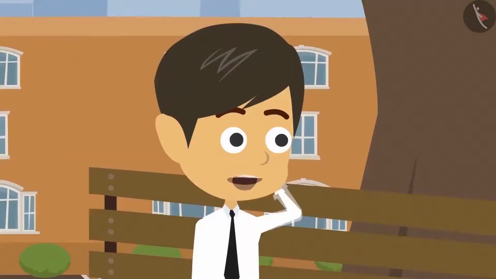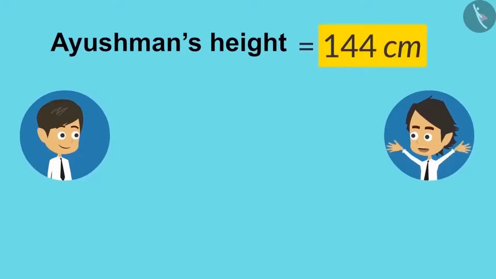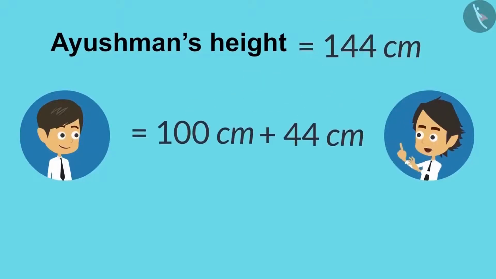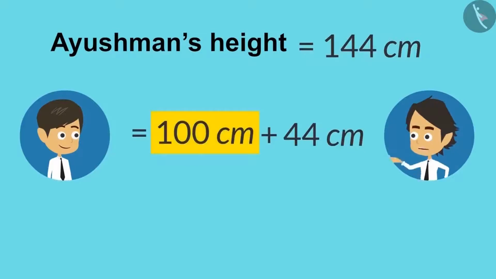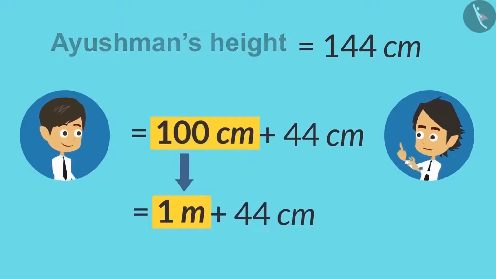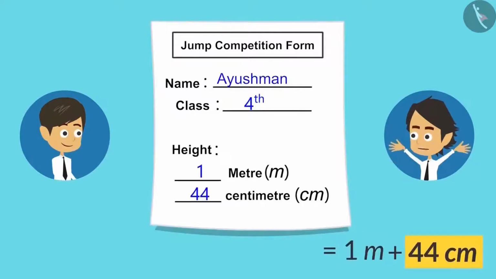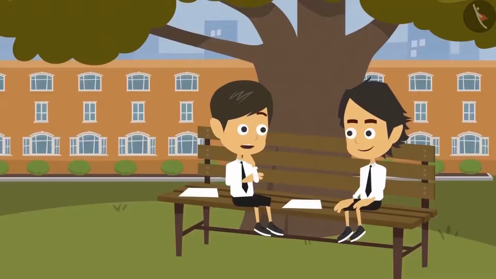I still do not understand. Can you show me? See, my height is 144 centimeters. Now let's write it like this: 100 centimeters plus 44 centimeters. Oh, now I understand. 100 centimeters equal 1 meter. So we can write 100 centimeters as 1 meter. Yes, and now I can write in the form 1 meter 44 centimeters. Now I can also write my height by converting it into meters.